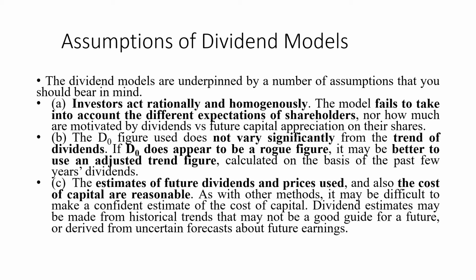Sometimes these assumptions create problems, because some things do not prevail in reality. So these assumptions should be kept in mind while using dividend models.